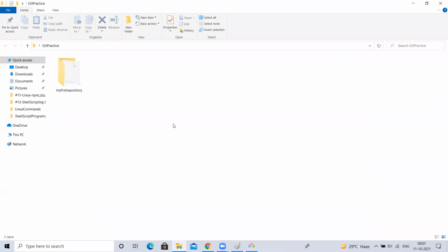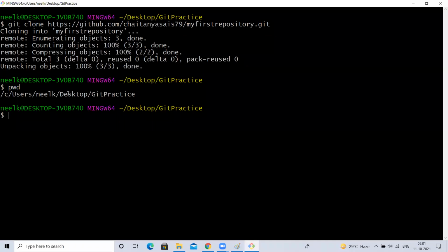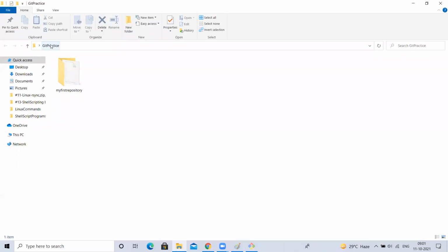Now, under this git practice only, I opened this Git Bash. If I type pwd also, you can see here, under desktop, git practice, under git practice. Am I seeing my first repository here?